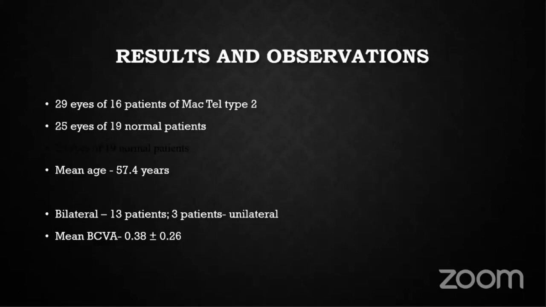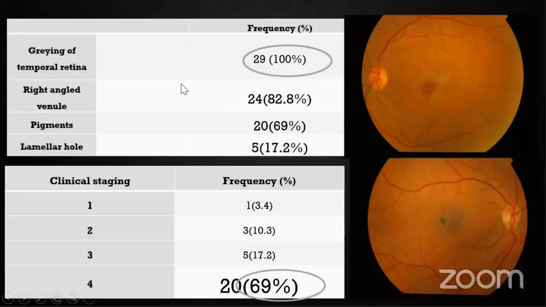What we found was that 29 eyes of 16 patients of MACTEL type 2 were included, and 25 eyes of 19 normal patients. Mean age of the patients was 57.4 years. In 13 patients both eyes were included, and in 3 patients only 1 eye was included because the other eye had proliferative MACTEL. Mean BCVA was 0.38 plus minus 0.26. In clinical findings, graying of the temporal retina was seen in 100% of the patients.